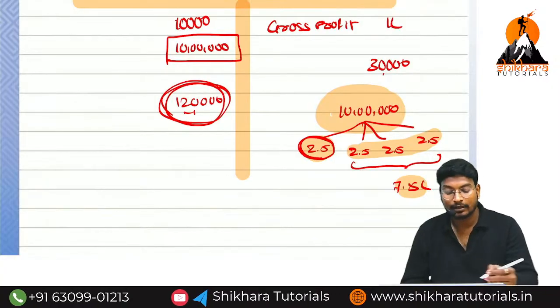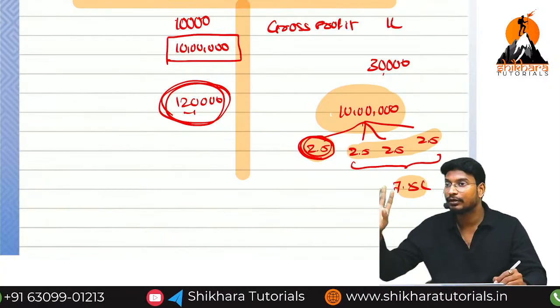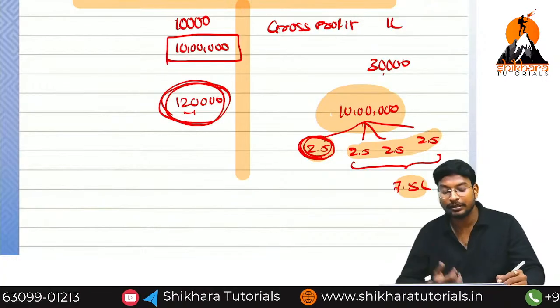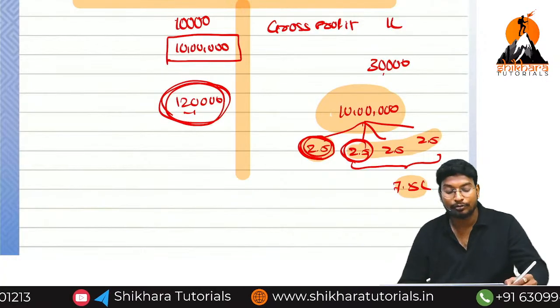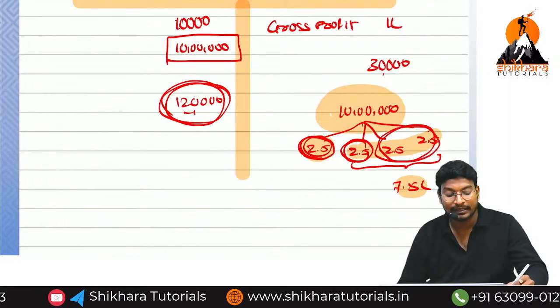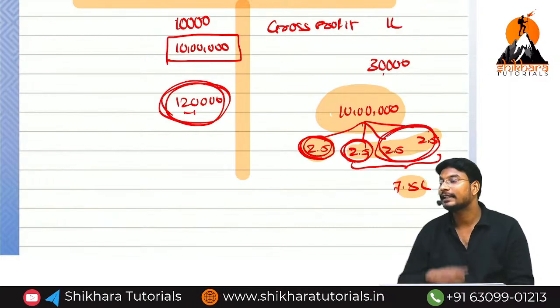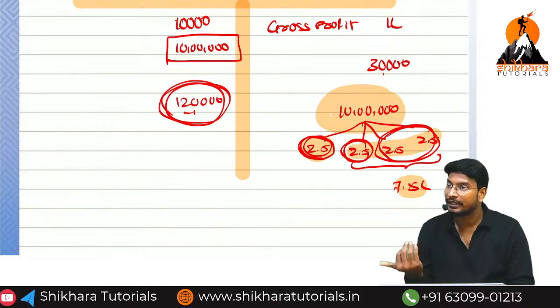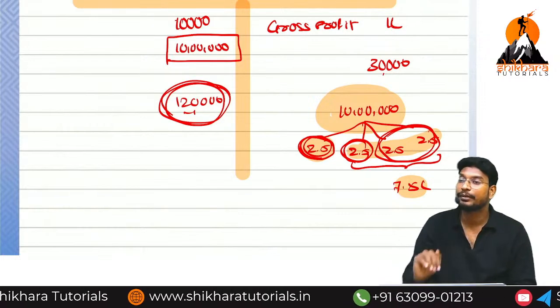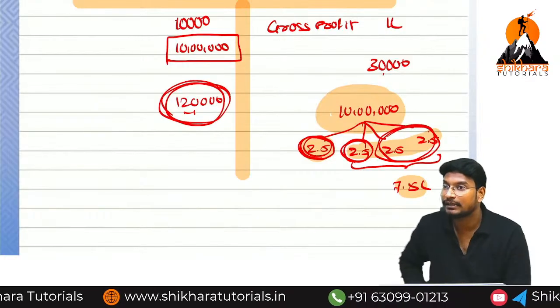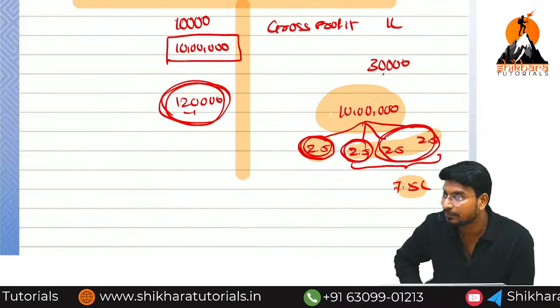Again in the next year, 2.5 lakh is transferred to the P&L. In the next year, this 2.5 lakh we are going to record in the P&L account. And how much amount will we disclose in the balance sheet? 5 lakh. And the next year, 2.5 in the P&L account, 2.5 in the balance sheet. And the last year, 2.5 in the P&L account, 0 in the balance sheet. Like that we need to do. Are you getting the point?